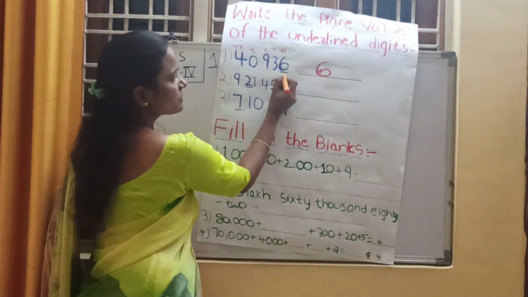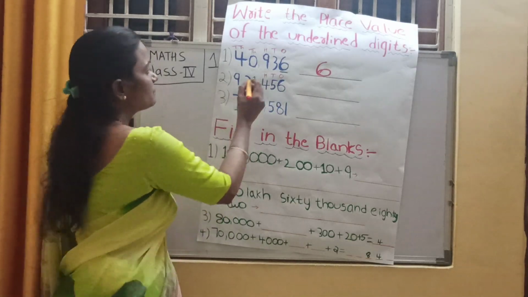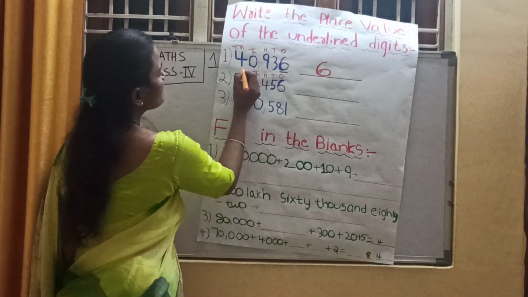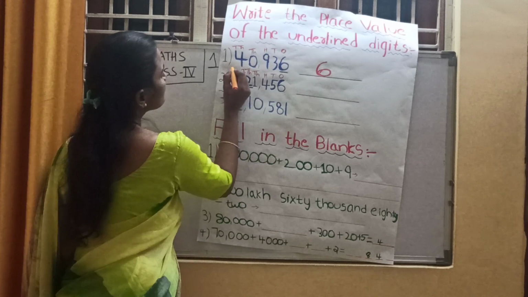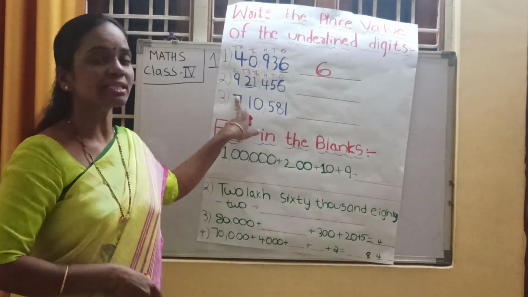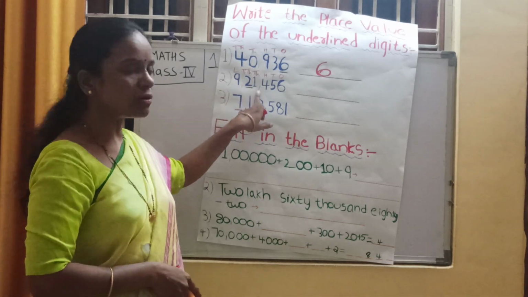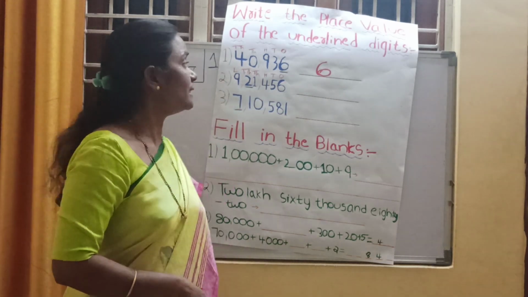Now come to the second number. Write down the places first: ones place, tens place, hundreds place, thousands place, 10,000s place and lakhs place. Then read this number, children. What is this number? Yes, it is 9,21,456.